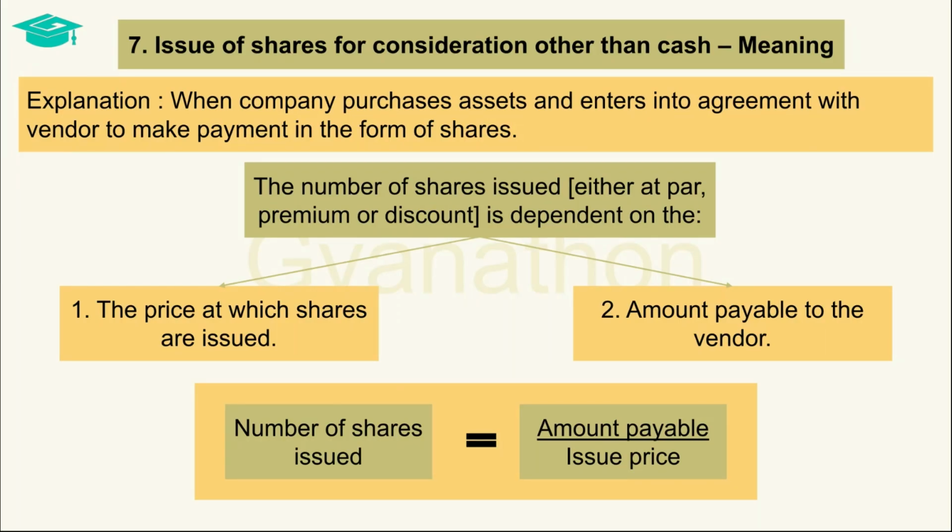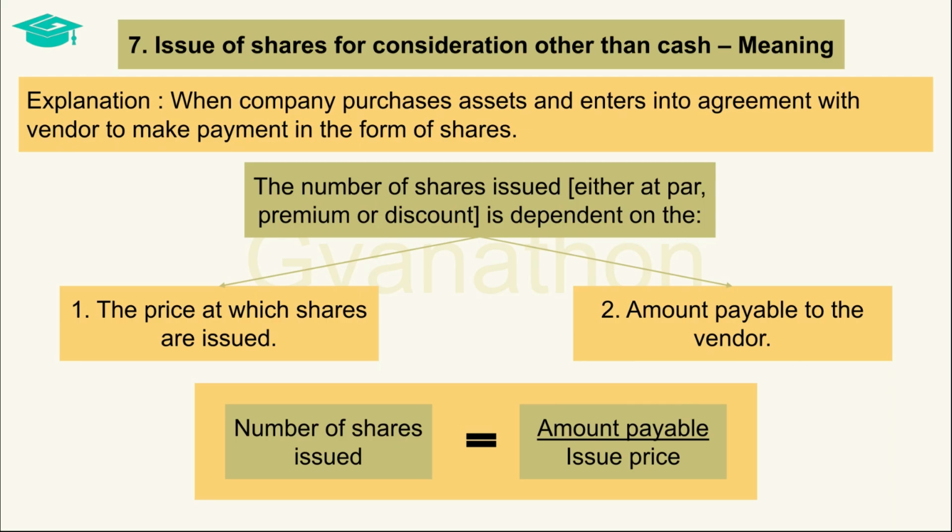Sometimes, when a company purchases assets like lands, buildings, or other assets, the company may enter into an agreement with the vendor of such assets to pay for such assets with fully paid up shares of the company as a payment consideration rather than paying in cash. This way, the company will not have to part with the cash balance and can also enjoy the ownership of assets. These shares may be issued to the vendor of the asset either at par, premium, or discount.